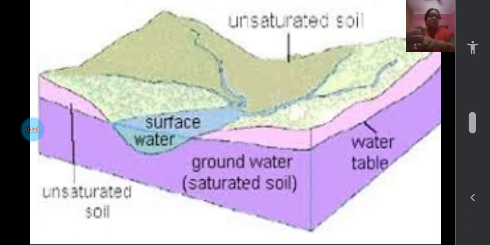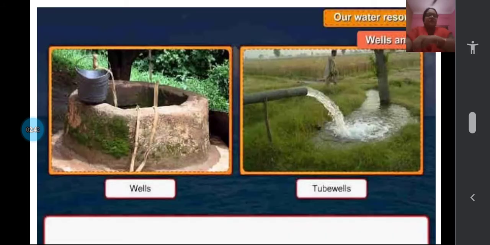This is 1% only of fresh water which is available for our usage. In that also, river, lake, pond, more than that, most of us depend on the groundwater. And you all know what groundwater is: the water found under the ground. And how does it get replenished, how does it get filled there, children? It is by the rain.